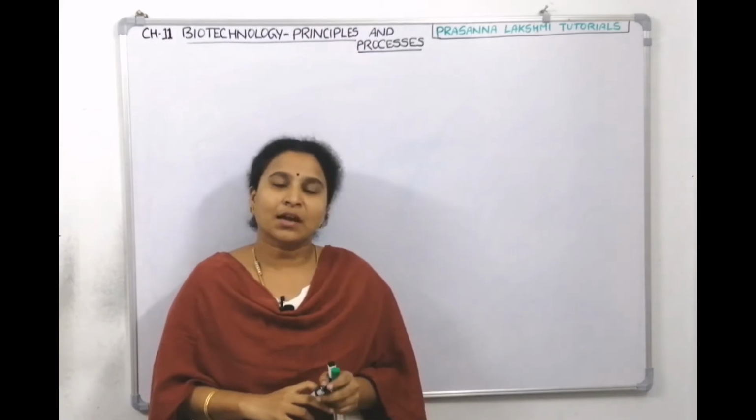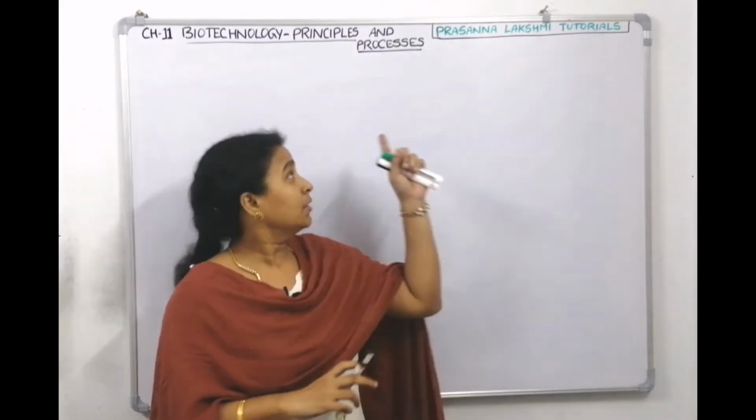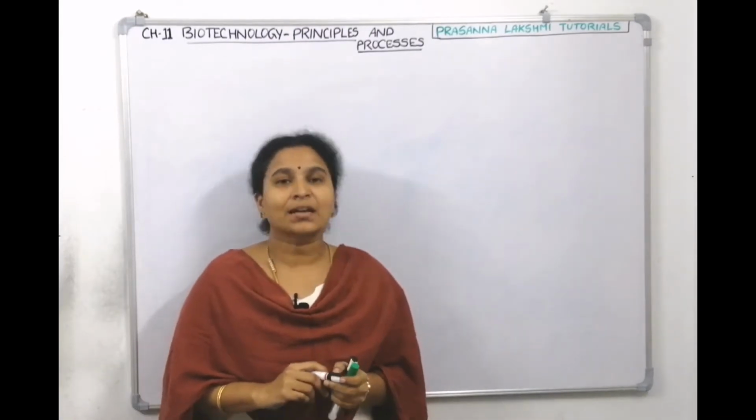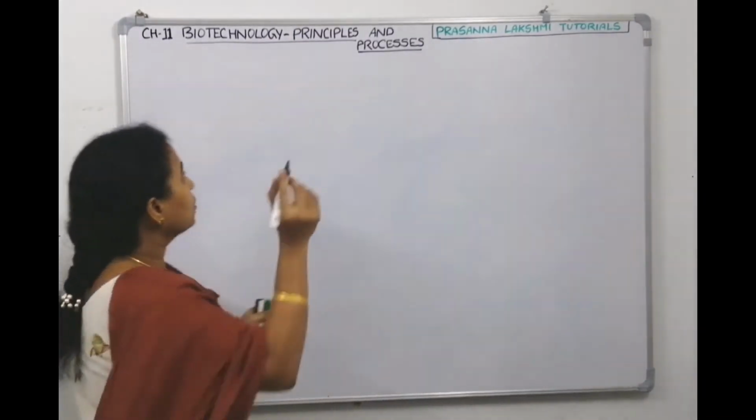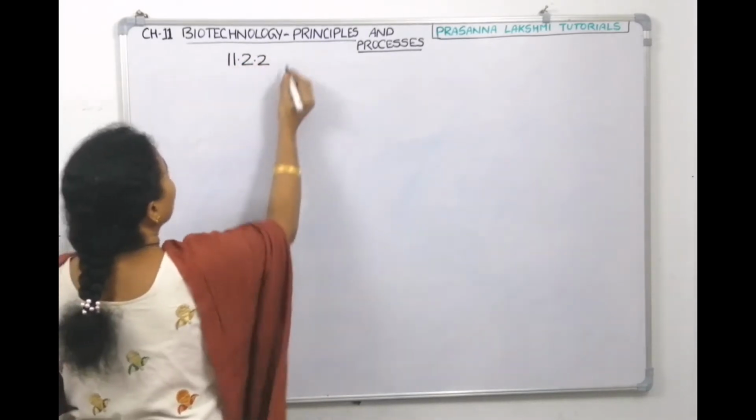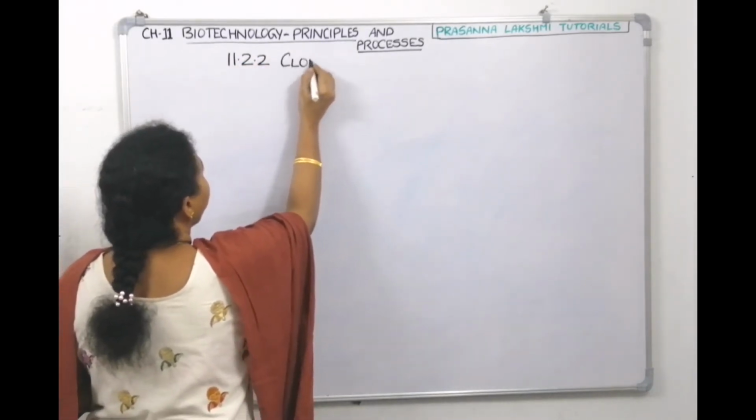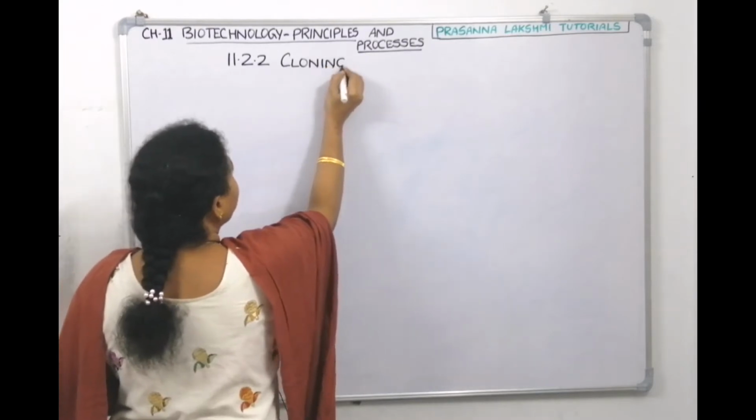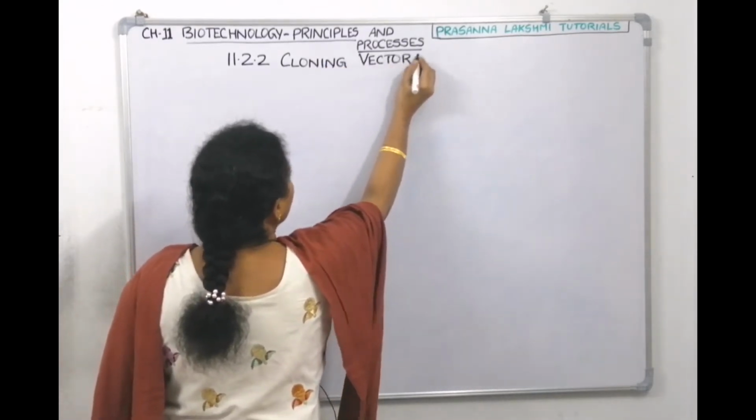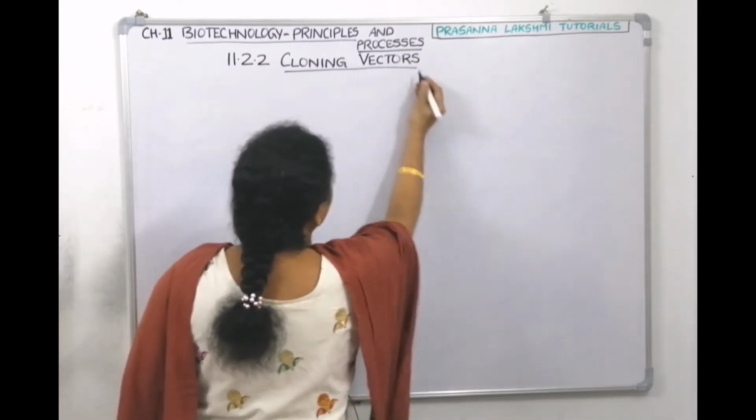Today's topic is cloning vectors. In the chapter Biotechnology Principles and Processes, let us discuss what cloning vectors are. It is under 11.2.2. Our topic is cloning vectors. Let's try to understand what we mean by cloning vectors.